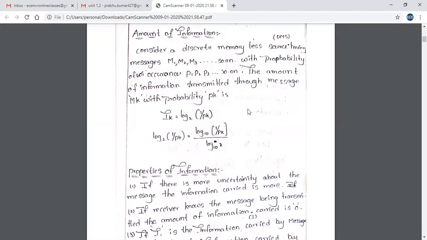So the information transmitted through the message MK, the last message with probability PK, is IK, which is equal to log 2 of 1 by PK. IK indicates the amount of information. IK is equal to log 2 (1 by PK). It can be expressed in decibels, which can be written as log 10 (1 by PK) divided by log 2 base 10. So log (1 by PK) base 10 by log 2 base 10.